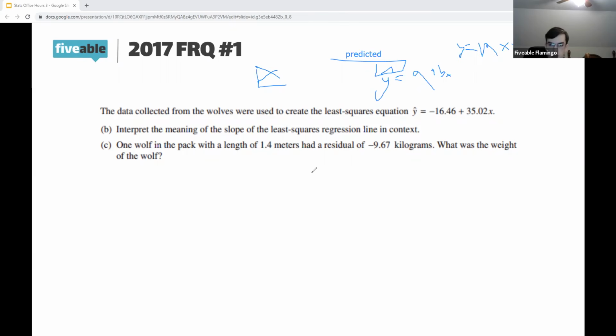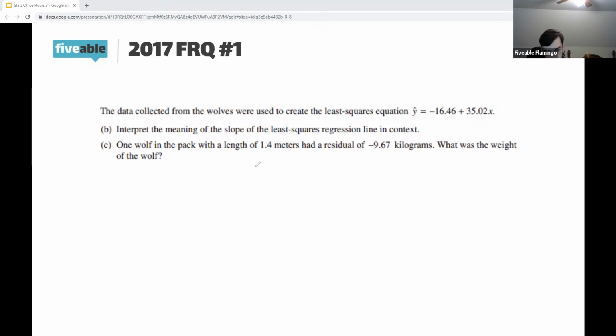So we would say that the slope means that for every increase in 1 meter of length in the wolf, the weight will increase by 35.02 kilograms. And an easy way to realize that is at 0, this will be 0, so it's got negative 16.46. But then when this is 1, it'll increase by 35.02. All right, this next one is a little bit more complicated, so I'm going to give you a few seconds to think about it and see if you can come up with it.